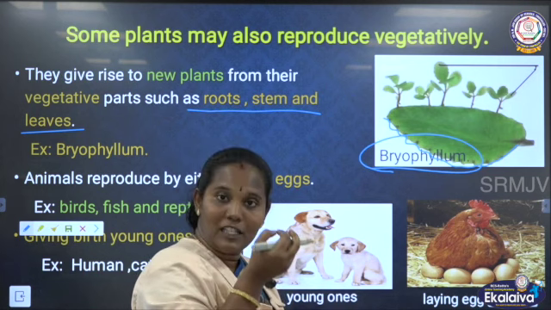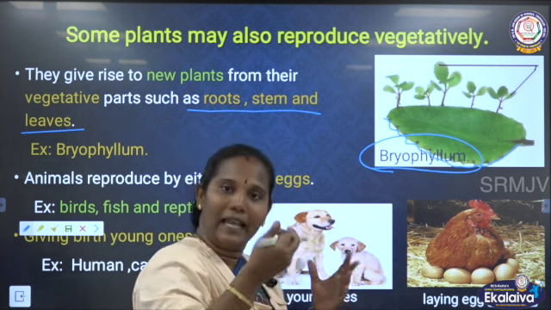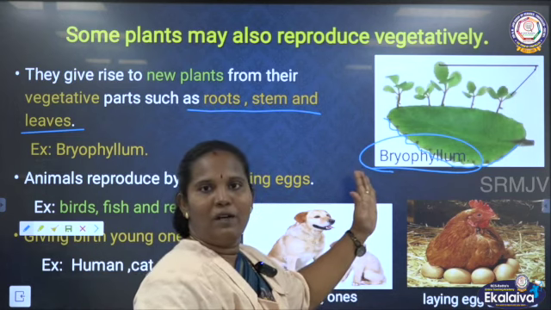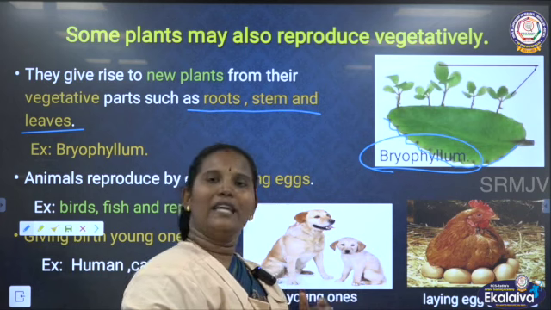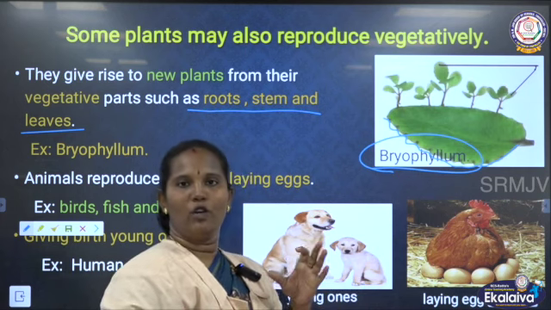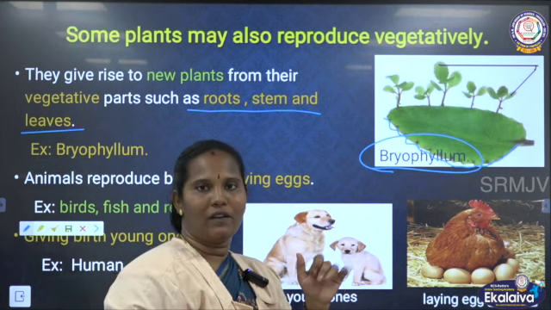After that, these buds can grow a new leaf and a new plant also. So this is an example of vegetative reproduction. We can say many examples, for example ginger. We know very well, ginger is a stem part of the plant.